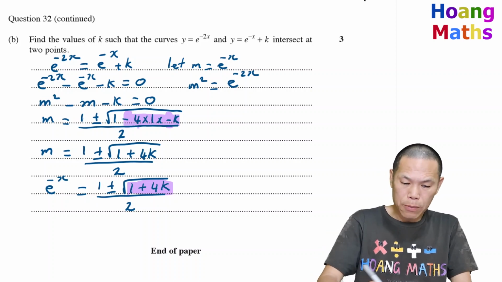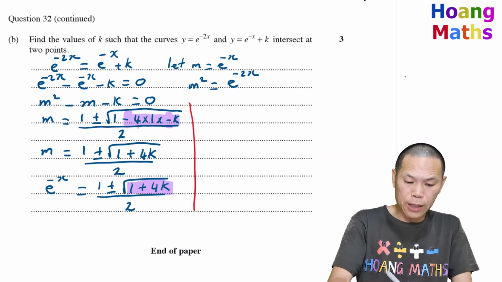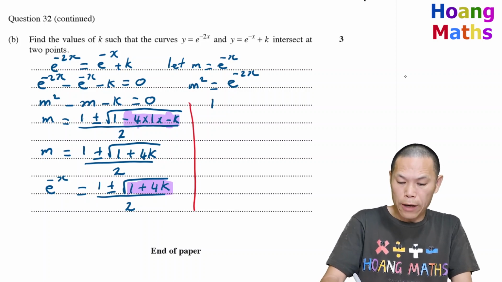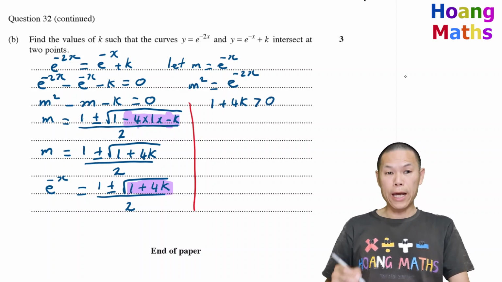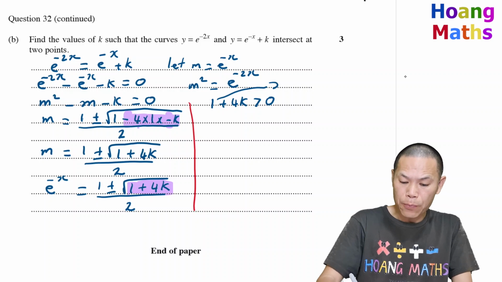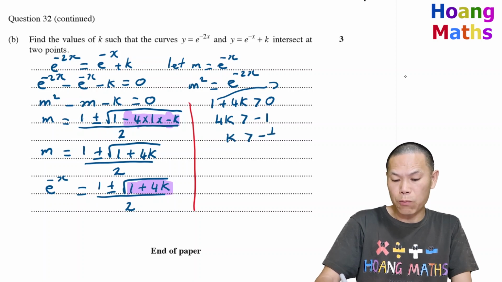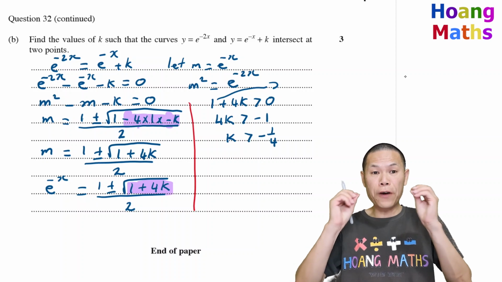So the first condition is 1 plus 4k must be greater than 0. To solve for this, I move the 1 to the other side, so 4k is greater than negative 1. We divide by 4, so k must be greater than negative 1 over 4. So that's the first condition.